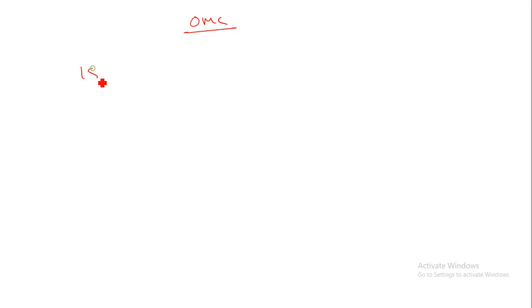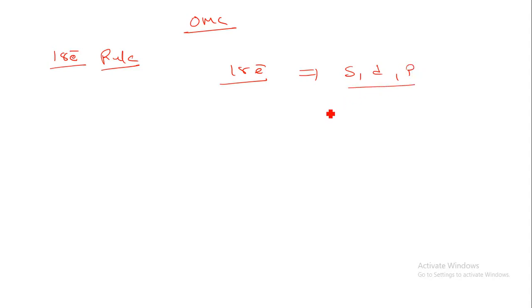Before going to the actual name reaction, let us understand some of the basic terminology in organometallic chemistry. So first of all, you should know the 18 electron rule. So how is it known as 18 electron? As far as the transition metal is concerned, there are three types of orbital, that is s, d and p, that contribute to the metal and ligand interaction.